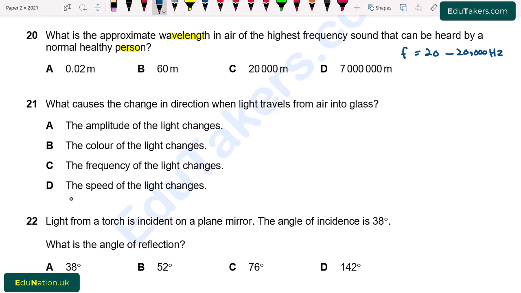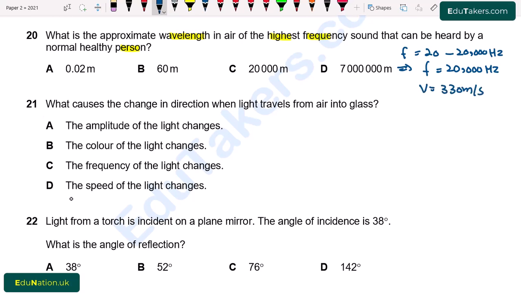It is also given that the highest frequency that is heard by the normal healthy person. It means that in our case, frequency will be equal to 20,000 Hz. We also know the speed of sound in air, which is 330 meter per second.